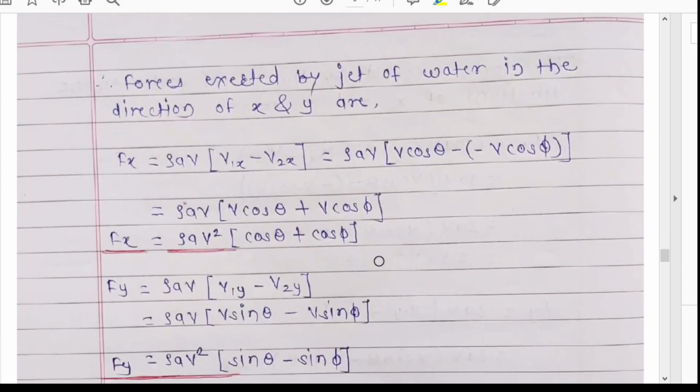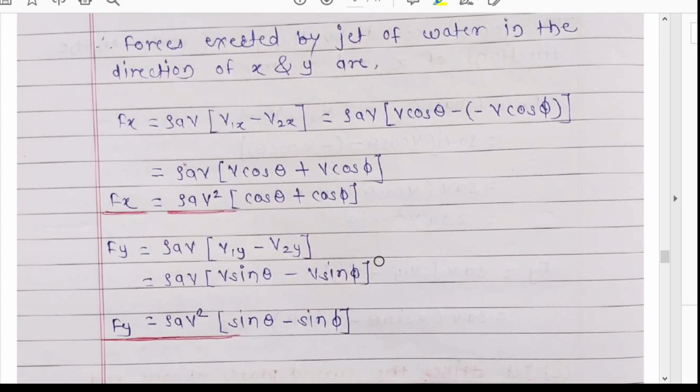Now the forces exerted by the jet of water in the direction of x and y. In the usual manner we can find it by the impulse momentum equation, that is the rate of change of momentum. That means rho a v, the mass per second, into initial velocity minus final velocity. Rho a v is the mass per second, and v1x minus v2x will be v cos theta plus v cos phi.